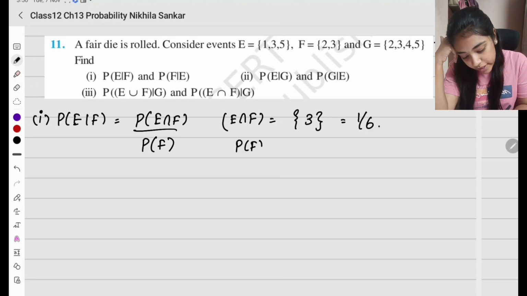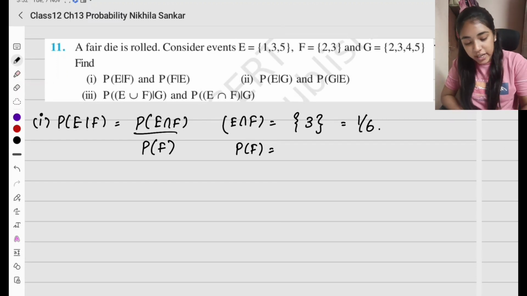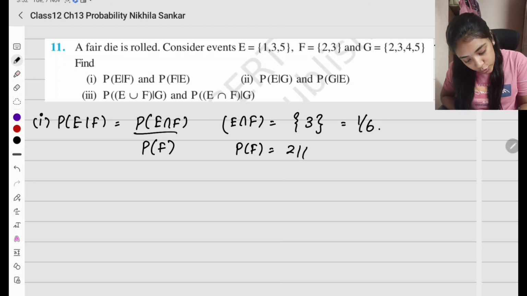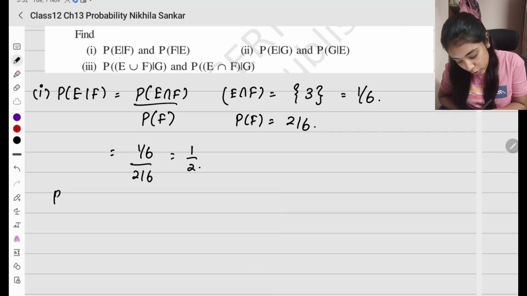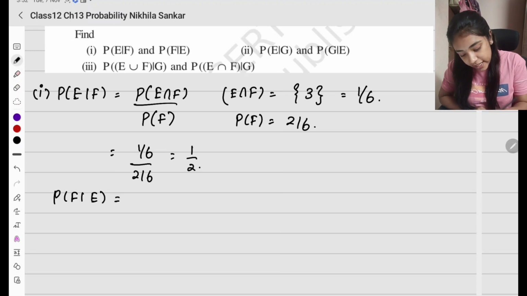And probability of F is going to be 2, 3. So this is going to be F and I have 2 elements. So it is going to be 2 divided by 6. So what is this going to be? 1 by 6 divided by 2 by 6, which is going to be 1 divided by 2. Okay, and I am also asked for F given E. So F given E and again the intersection is going to be 1 by 6.